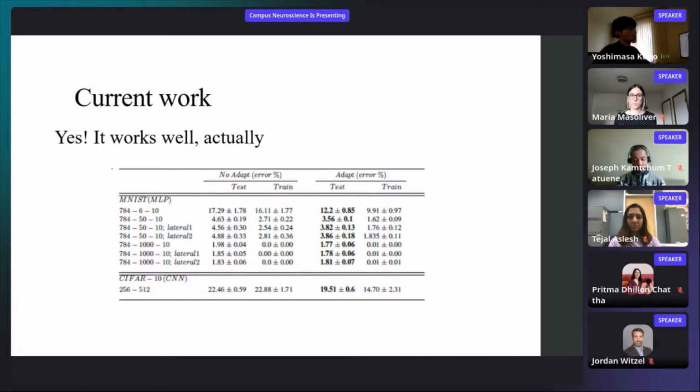So we applied these several architectures to the MNIST and CIFAR-10 dataset image classification tasks. And then we checked the testing error and the training error. The bold ones are the lowest error. Error means lower is better, so the bold one is the best one. So we could see that our model with adaptation works well. Hopefully we will publish this paper sometime soon, and then you will enjoy this paper. Thank you so much for listening.